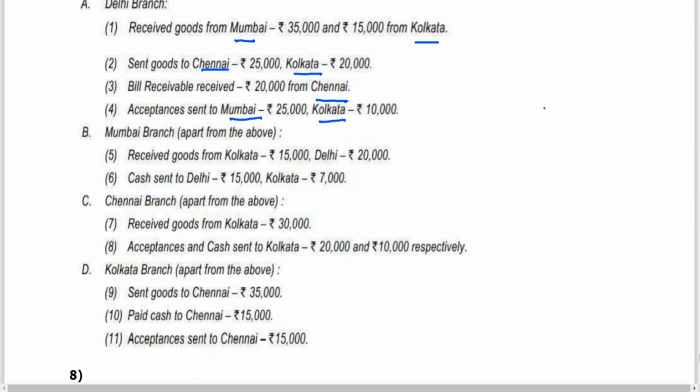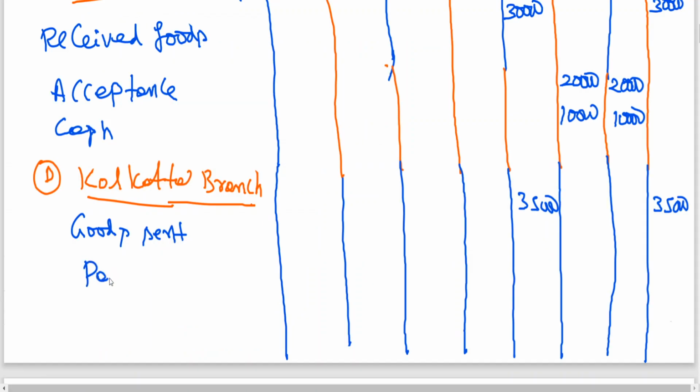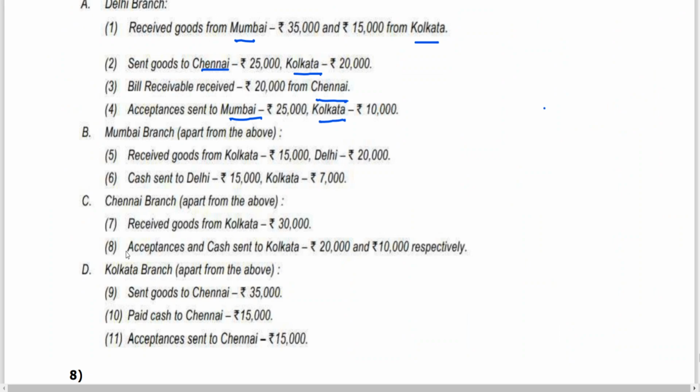Paid cash to Chennai. 10,000 credit, Chennai debit. Next. Acceptances sent to Chennai.